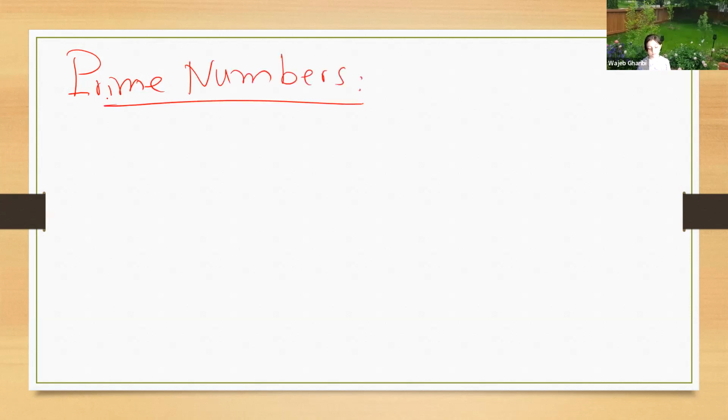First of all, what are the prime numbers? The prime numbers are 2, 3, 5, 7, 11, 13, 17, and so on forever. So prime numbers start from 2, 3, 5, 7, 11, 13, 17, and so on.